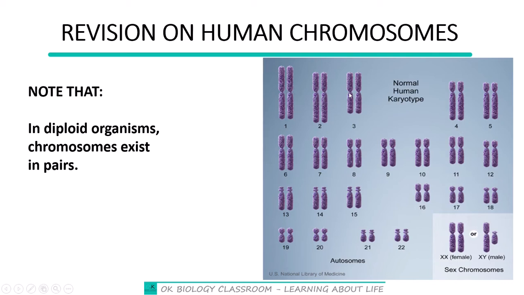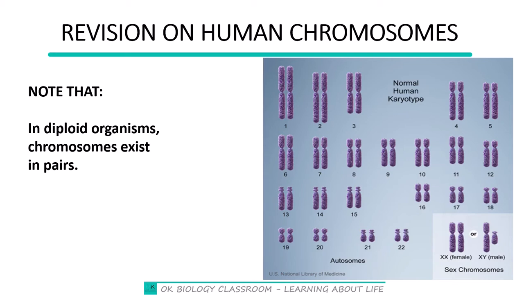This is the second pair. This is the third pair. So they have been paired up to the 23rd pair. But this is the 22nd pair. So one of these two pairs would be the 23rd pair. If this pair is added to the 22 pairs, they become 23 pairs. And that would mean the person would be a female. If this pair is rather used, then it means the person would be a male. So this pair, in addition to the 22 pairs, would make the person a male.